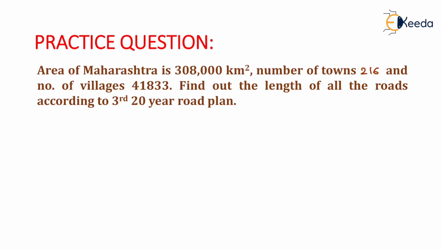The question is given as: area of Maharashtra is 308,000 kilometer square, number of towns is equal to 216 and number of villages is equal to 41833. Find out the length of all the roads according to the third 20-year road plan, that is Lucknow road plan.